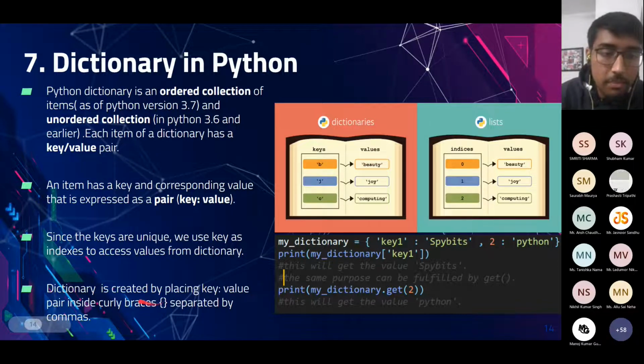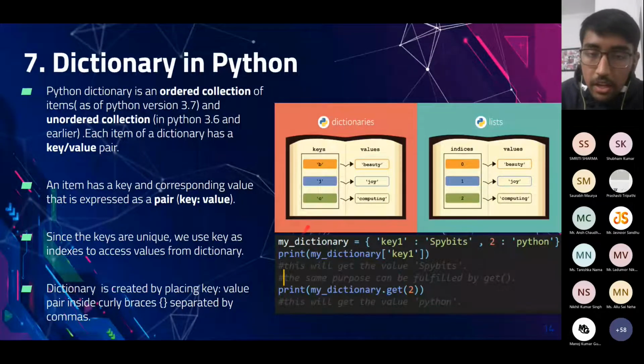A dictionary is created by placing key value pairs inside curly braces separated by commas. Below here, I have shown how the declaration of a dictionary is done. We can declare a dictionary by using curly braces and providing key and value pairs.